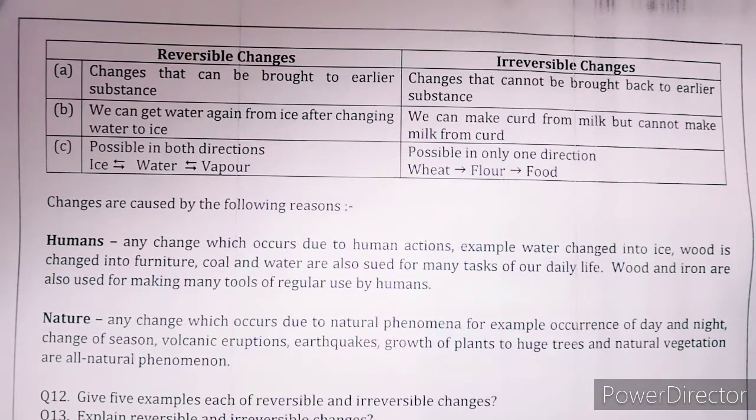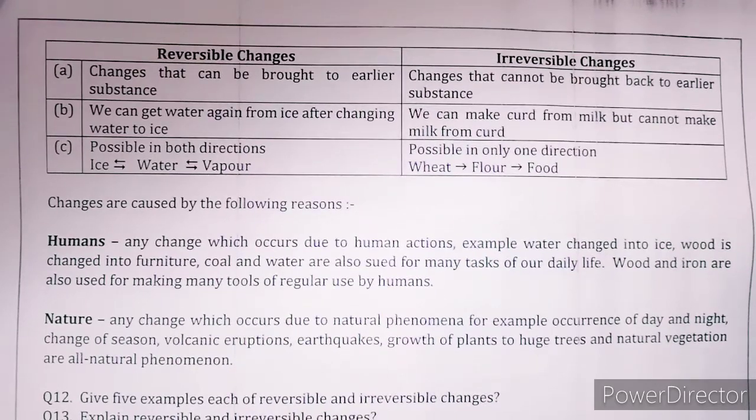So we can get water again from ice after changing water to ice. As you notice, in summer we change water into ice by using freezers. And you also know that if we keep the ice for some time in the open environment, outside the freezer, it is again converted into water. So water can be converted into ice, and ice can again be converted into water. So we can say it is an example of reversible change.